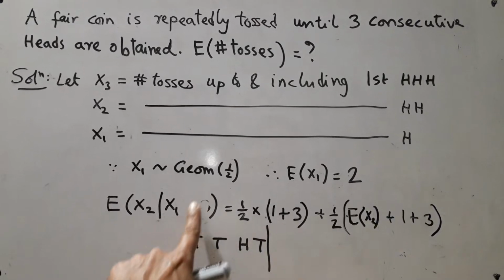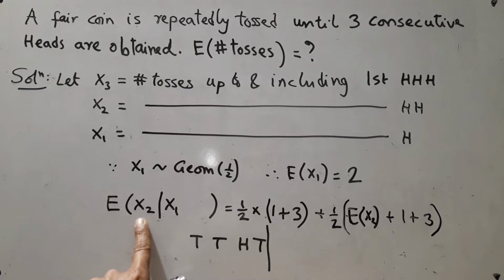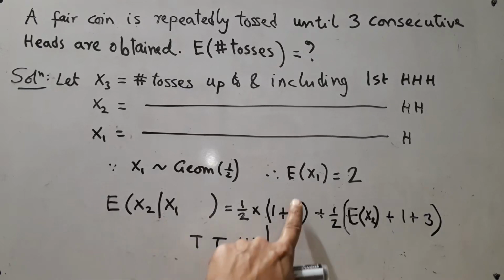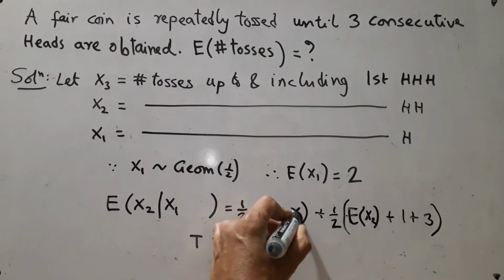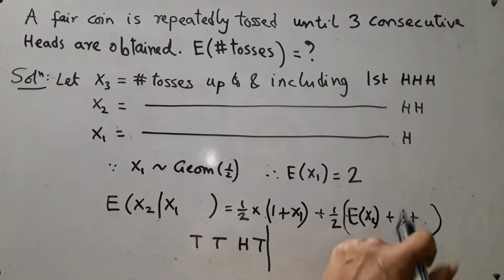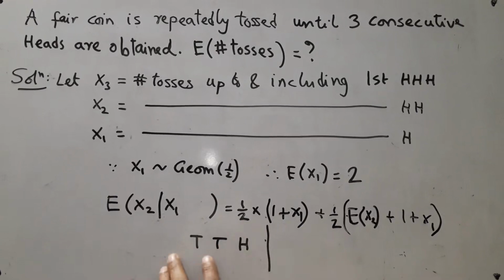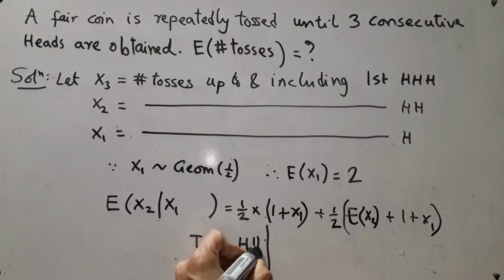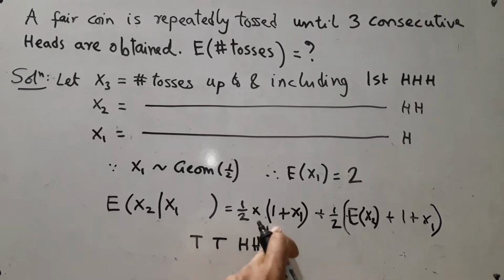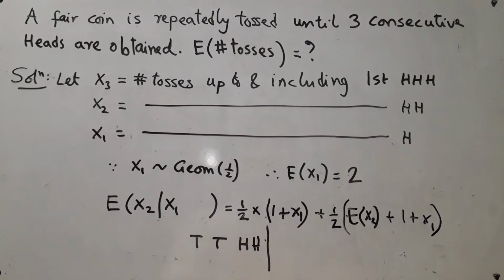In general, I will have expected value of x2 given x1 is, here I will write x1 and here I will write x1. Understand once again? This means that I had up to x1, I already have one head. Then the very next one can be head with probability half, and then x2 will be just 1 over x1.